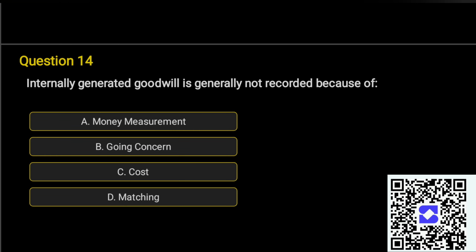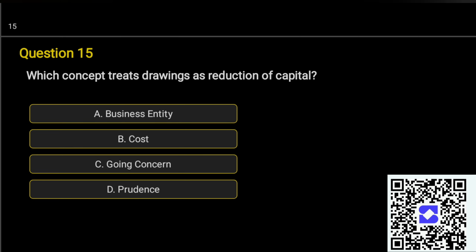Question 14. Internally generated goodwill is generally not recorded because of A. Money measurement, B. Going concern, C. Cost, D. Matching. Correct answer is option A. Money measurement.